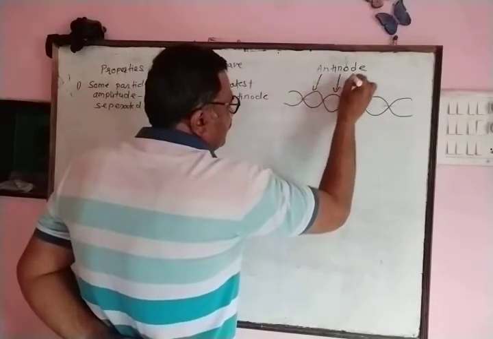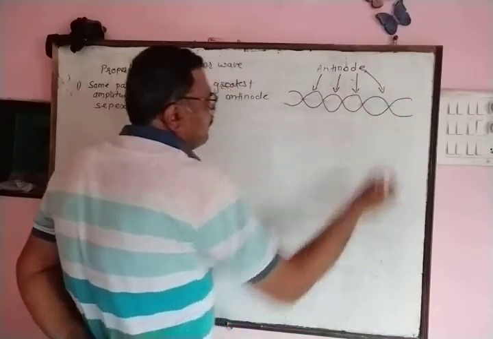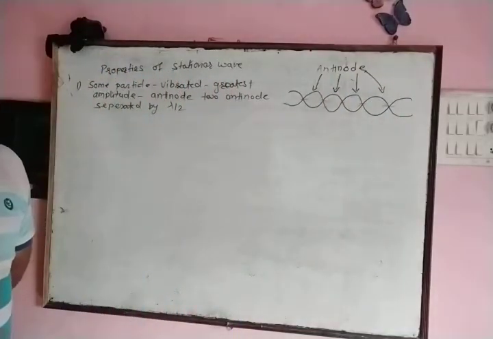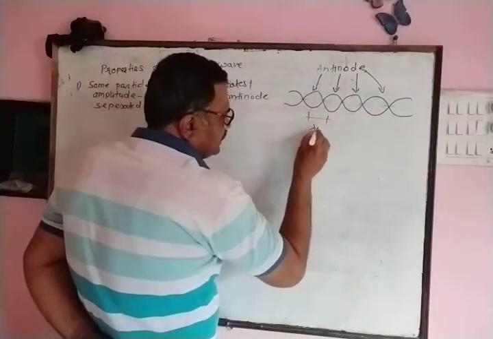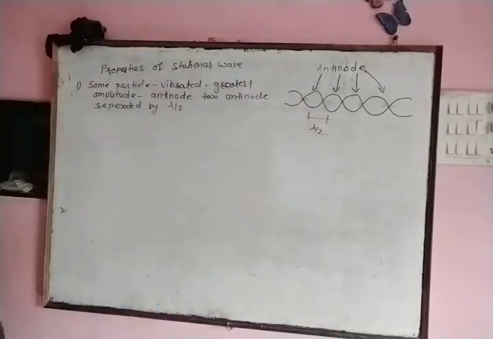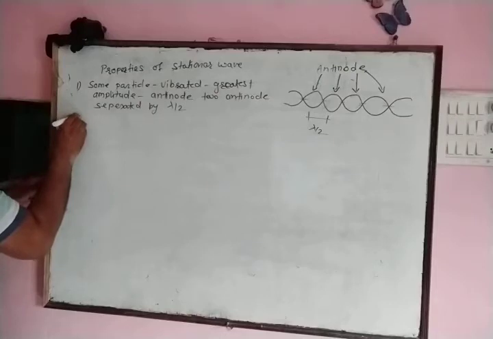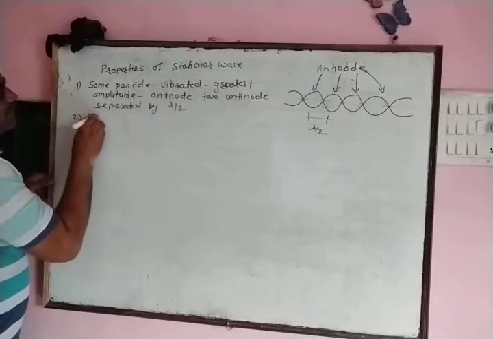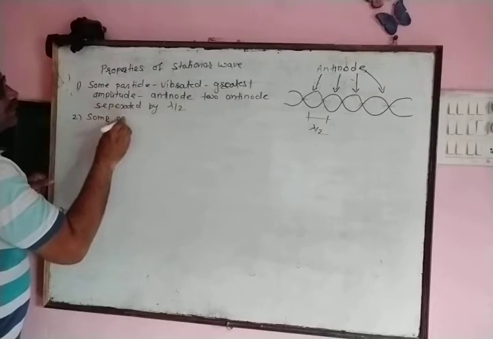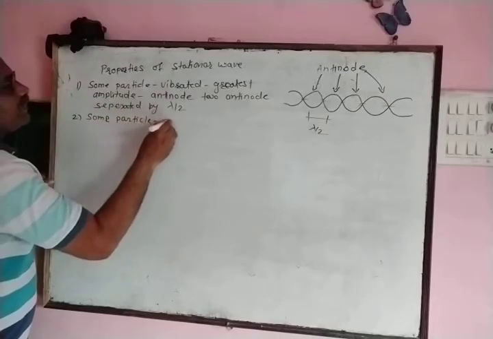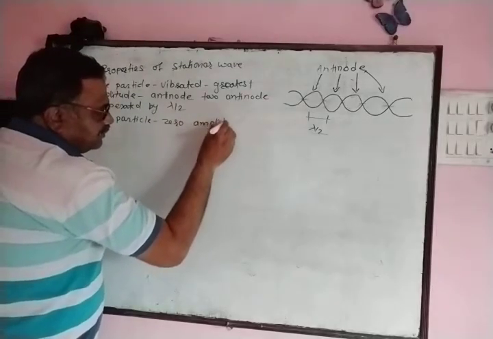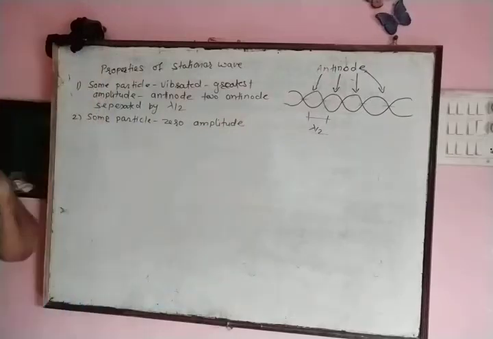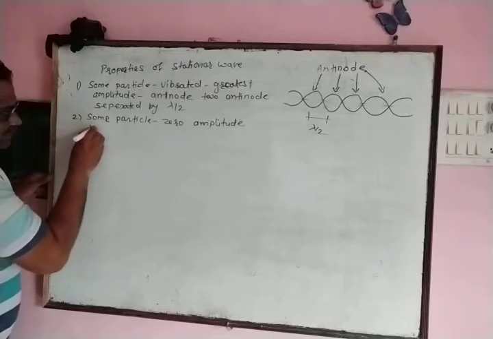Here, antinodes are the particles which are vibrating with the greatest amplitude, and successive antinodes are separated by distance lambda by 2. When a stationary wave is produced, some particles of the medium vibrate with zero amplitude, or these particles of the medium are permanently at rest position. All such particles are known as nodes,